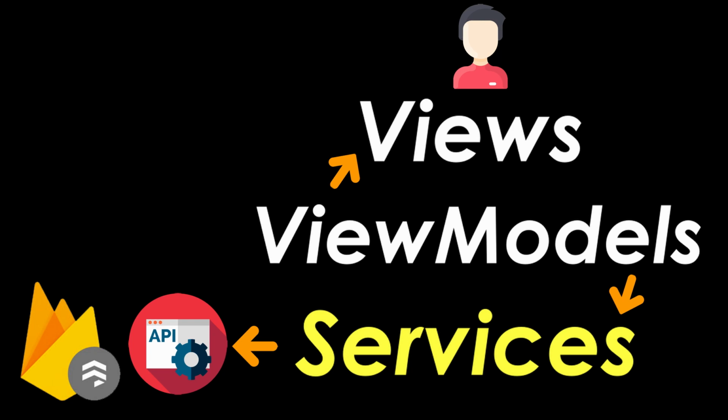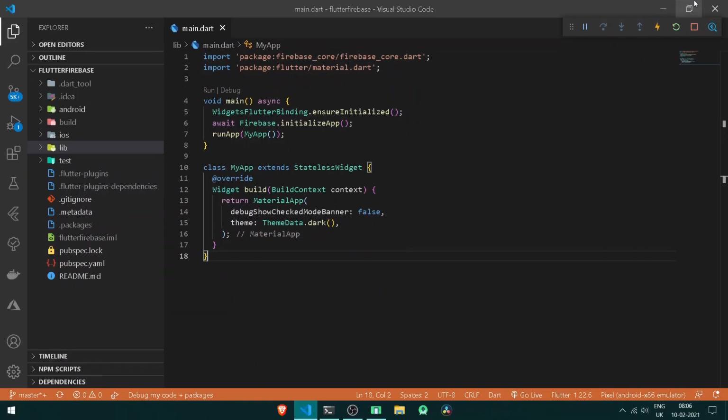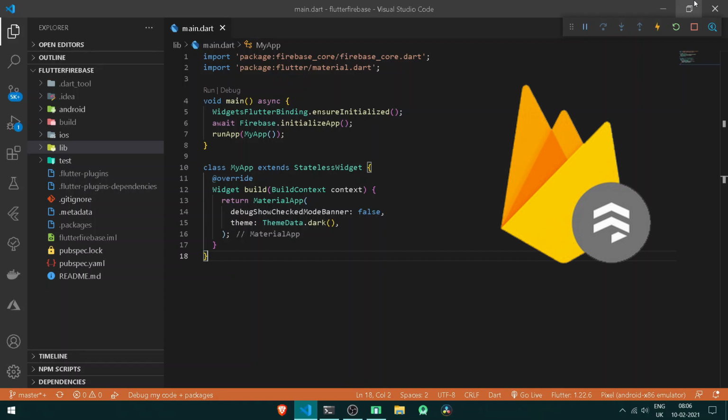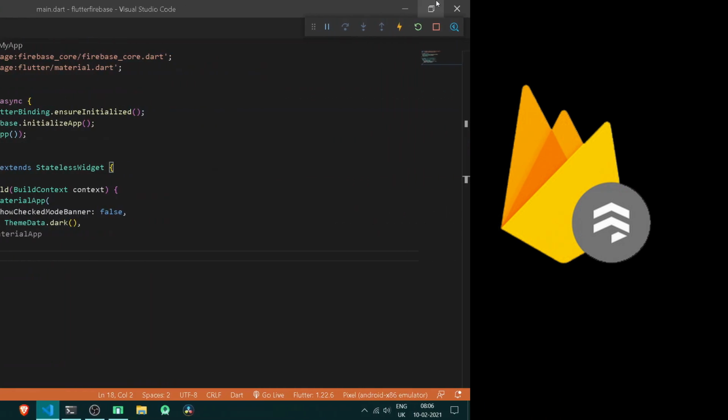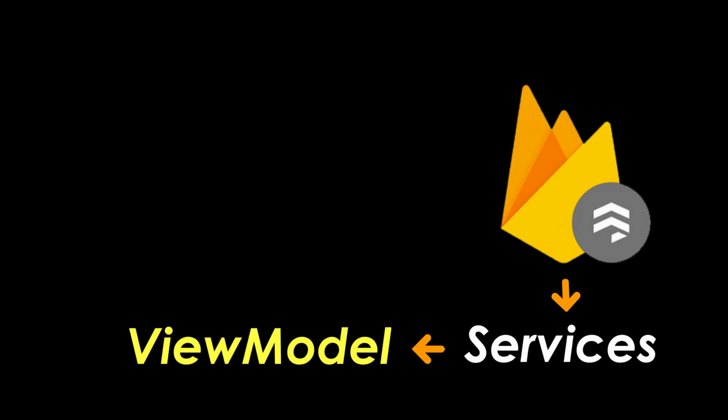Now, as the services are the core of our application, they shall provide all of the functionality that our application needs. Let's say our application is purposely meant for building Firebase things, that is, retrieving all the Firebase data. Under our services, first of all we shall have a file called services. We shall implement the Firebase stuff of retrieving all the data. All the requests and responses from Firebase shall be handled in services, and once the task is completed, the data shall be forwarded to our view models.